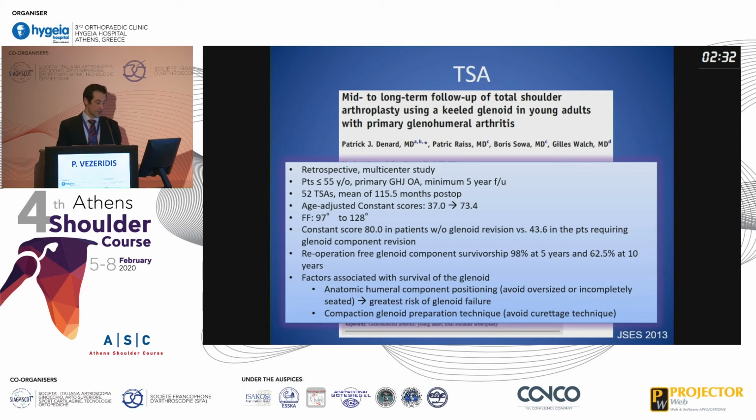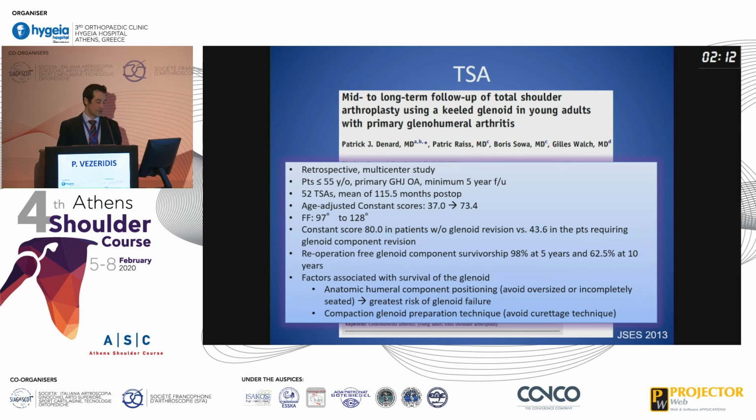The reoperation-free glenoid component survivorship was 98% at 5 years, but only 62% at 10 years. So again, it's a very, very important number to take into account, that we do see a pretty significant drop-off in terms of the survivorship of the glenoid component in total shoulder arthroplasty in this age group.